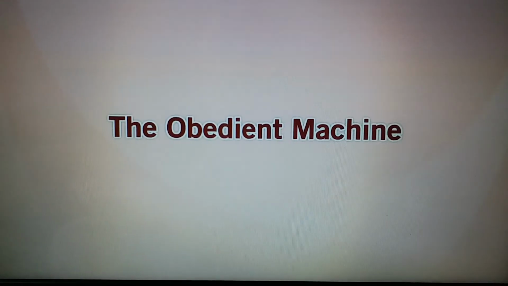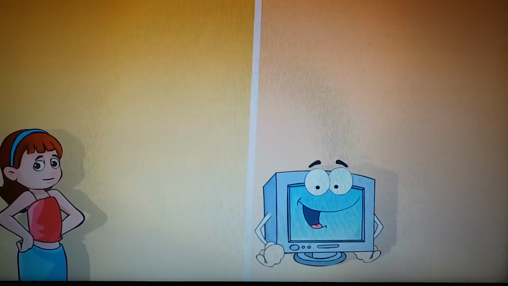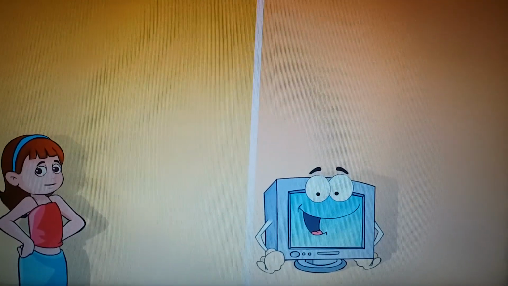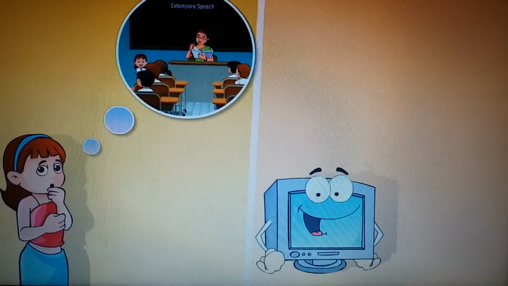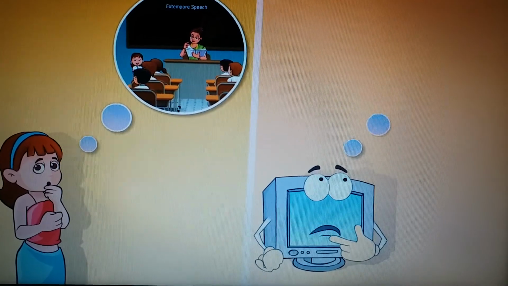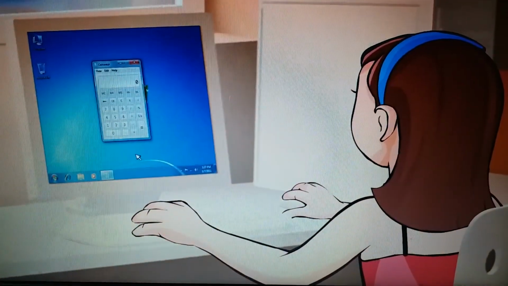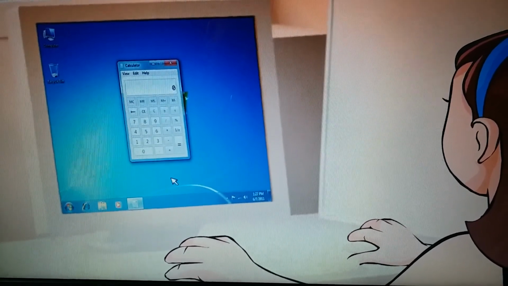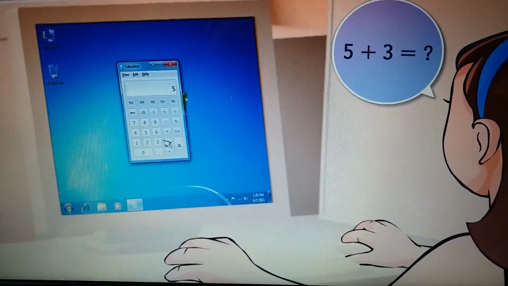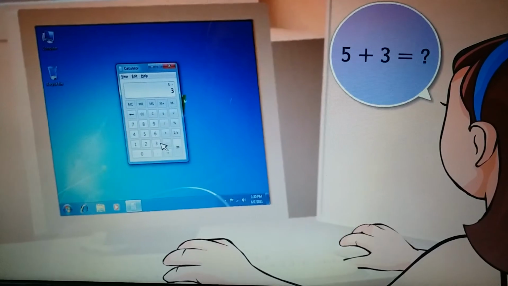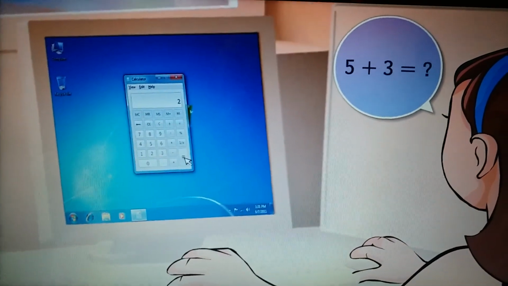The obedient machine. There is one main difference between humans and computers. Humans can think on their own, while computers cannot. Let me explain. The other day, Alice had to add 5 and 3, but by mistake, she pressed the minus key. Guess what happened?